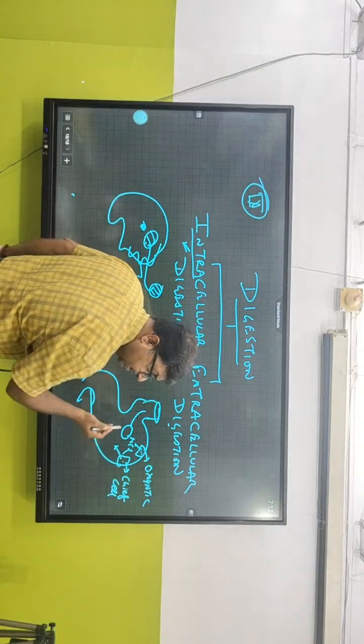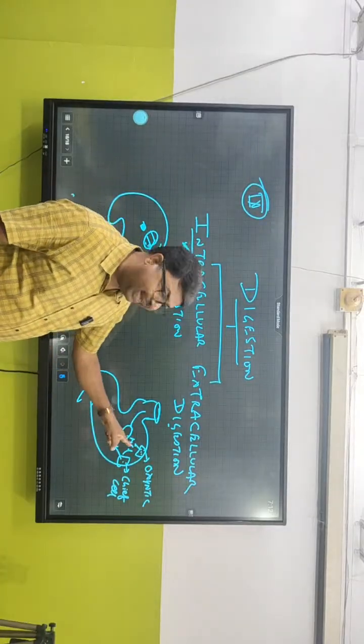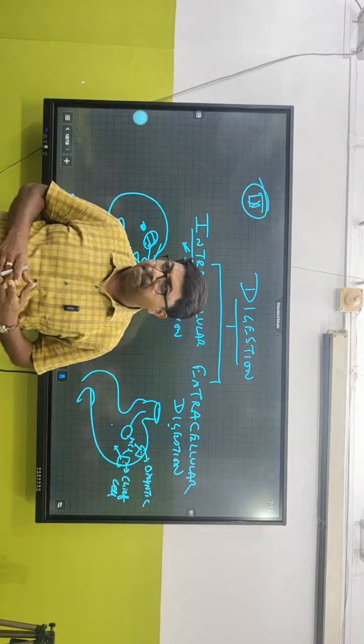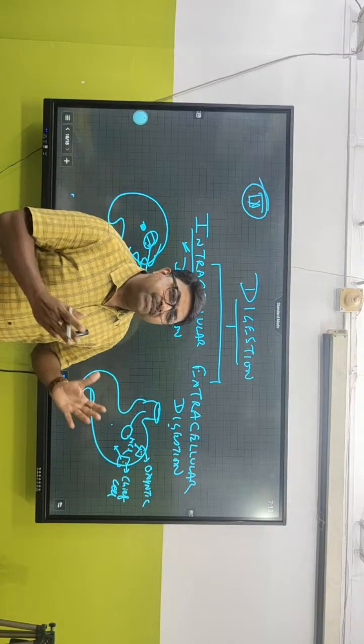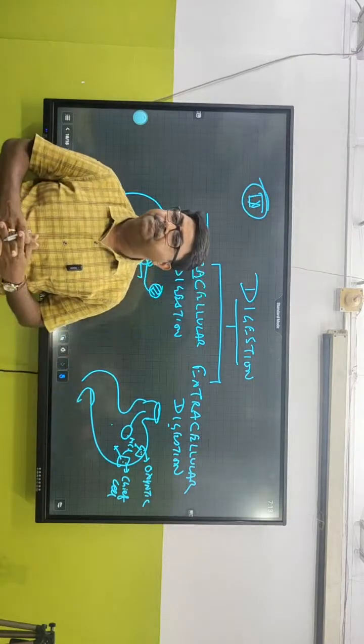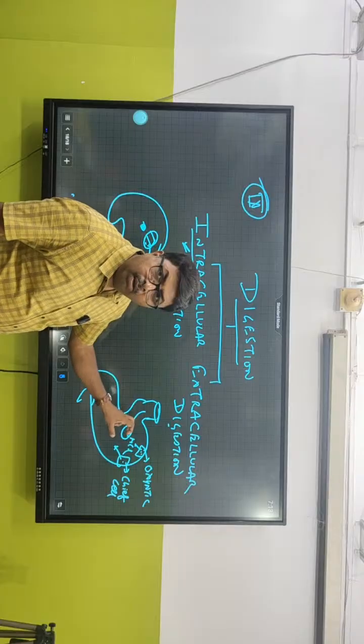Inactive pepsinogen. And this inactive pepsinogen, when it comes in contact with the HCl, becomes active pepsin. So they are pro-enzymes, inactive enzymes, pepsinogen. And when it comes in contact with the HCl, they become what? They become active pepsin. And this active pepsin digests the food.